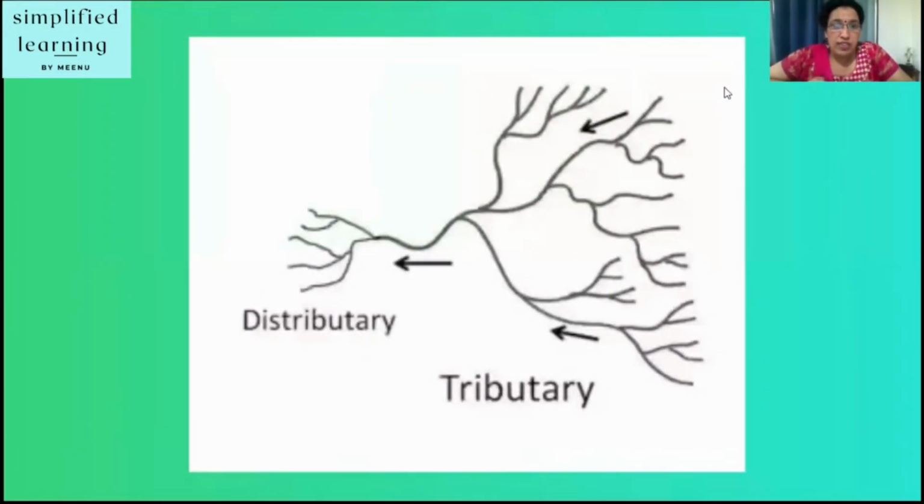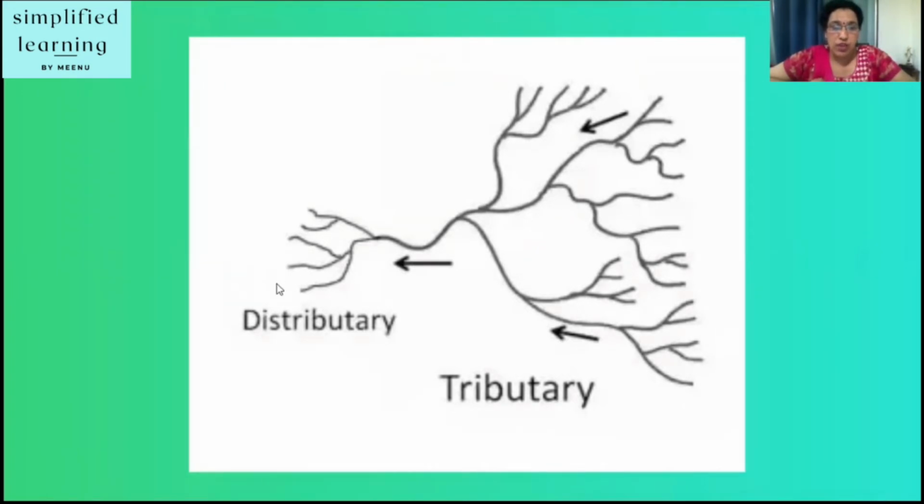So a tributary is a freshwater stream that feeds into a larger stream or river. The larger or parent river is called the main stream. The point where the tributaries meet the main stream is called the confluence. Tributaries, also called affluents, do not flow directly into the ocean. Their role is only till here.